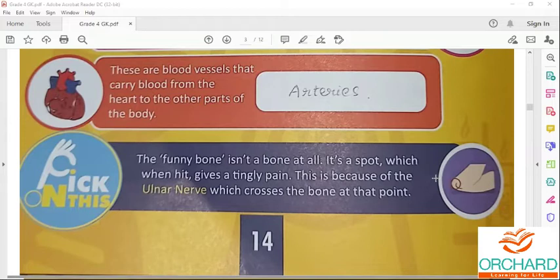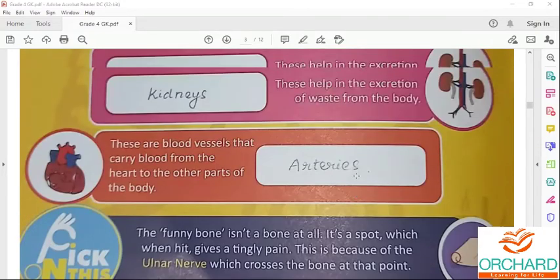It got its nickname because of the funny feeling you get after you hit it. So this one is the elbow. This is because of the ulnar nerve, which crosses the bone at the point.